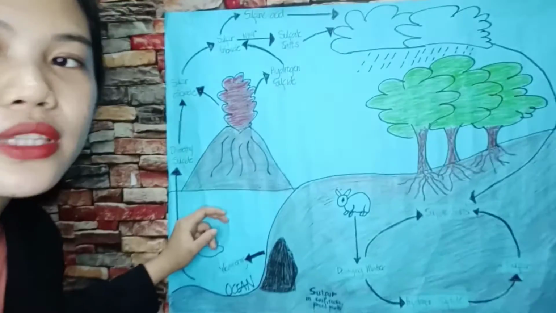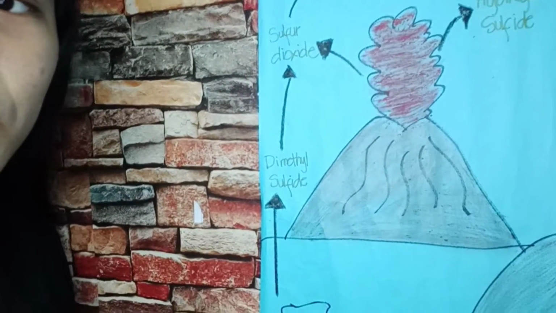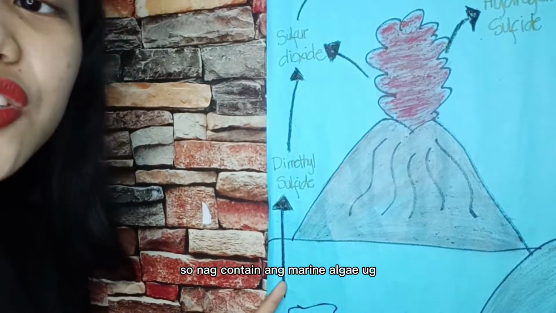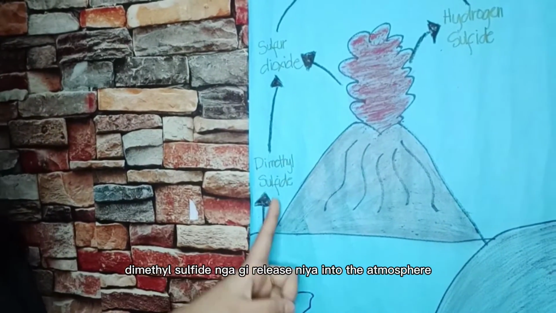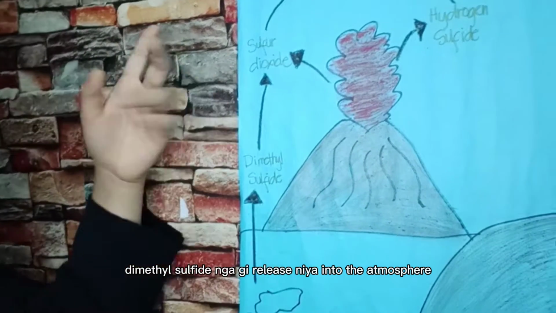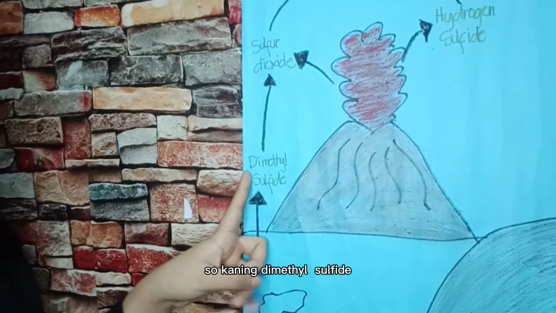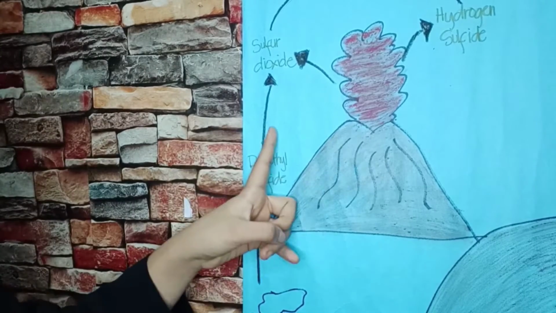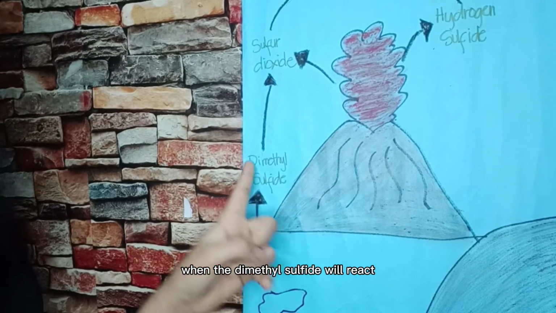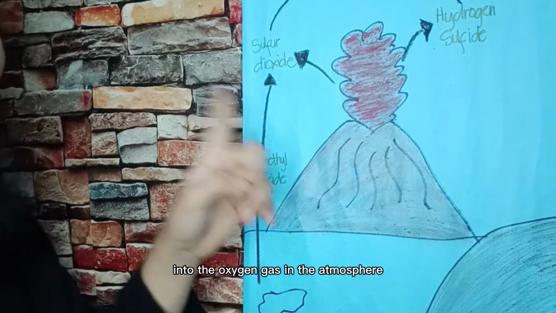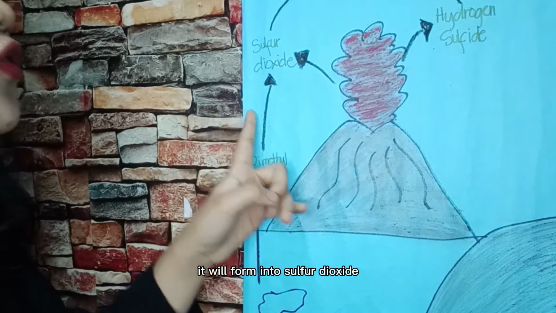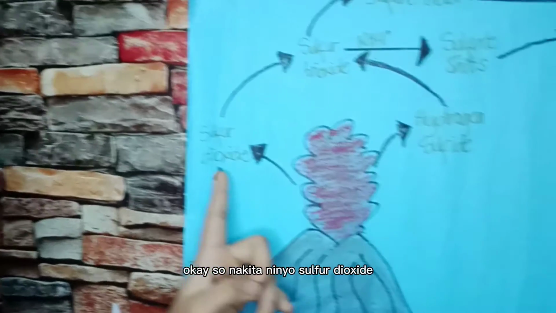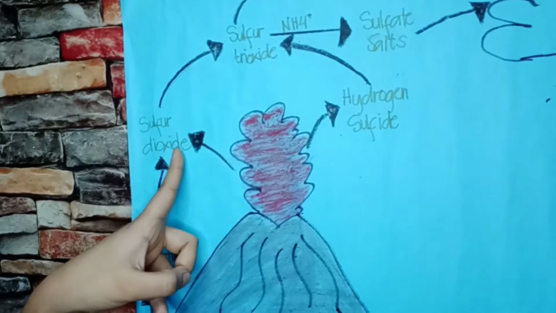So, look, guys. The marine algae contain dimethyl sulfide, which it releases into the atmosphere. This dimethyl sulfide will react with oxygen gas in the atmosphere. When the dimethyl sulfide reacts with the oxygen gas in the atmosphere, it will form sulfur dioxide. Okay? So, did you see? Sulfur dioxide.